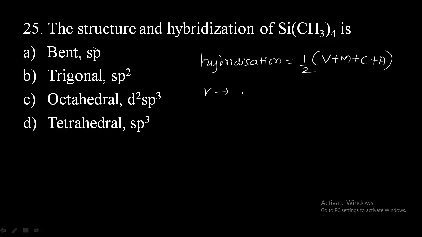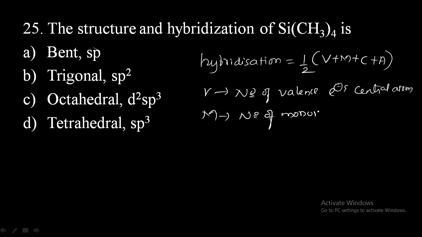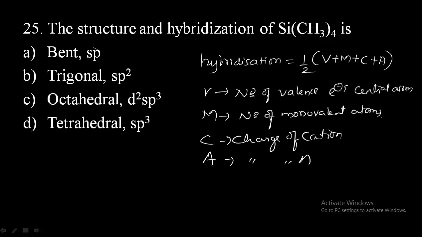V means number of valence electrons in the central atom. And M means number of monovalent atoms. And C means charge of cation, and A means charge of anion. So remember this formula so that you can easily find the hybridization.